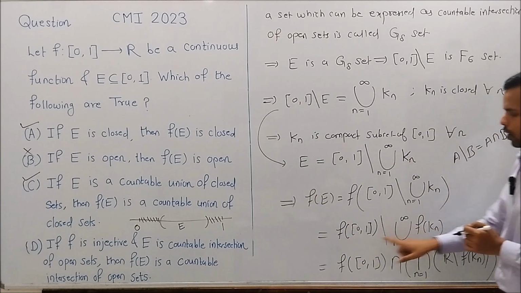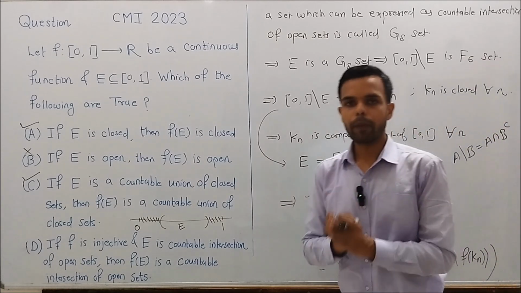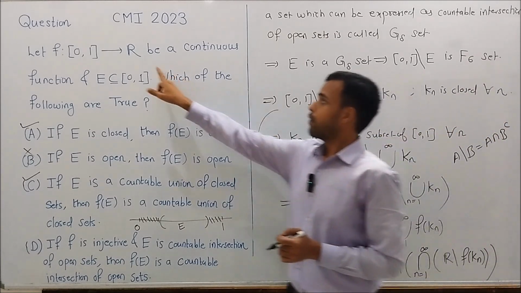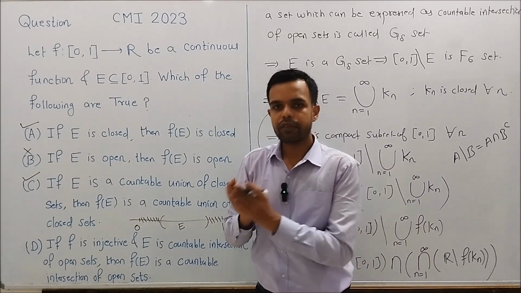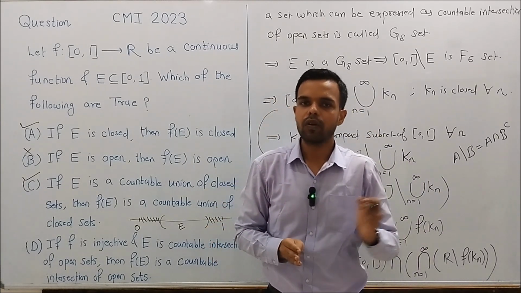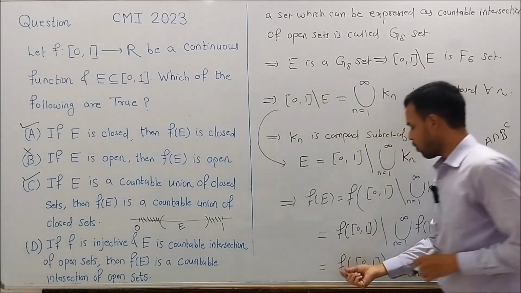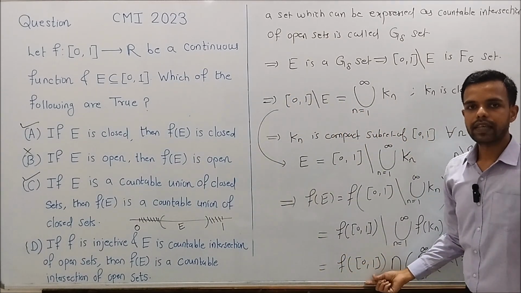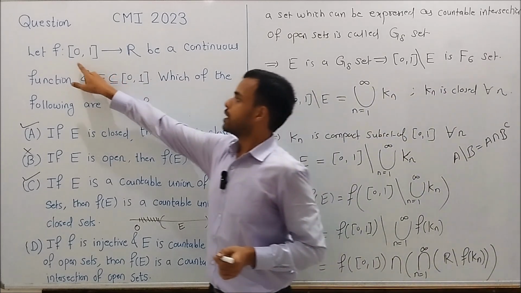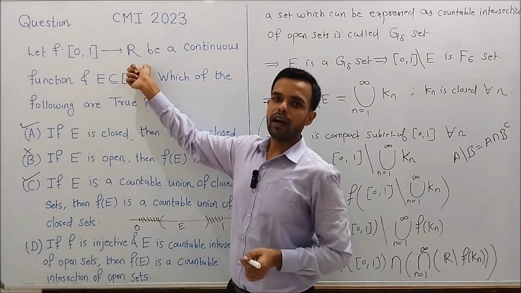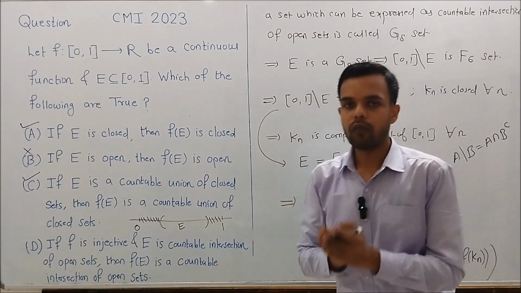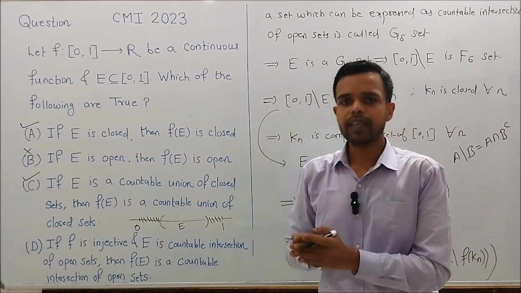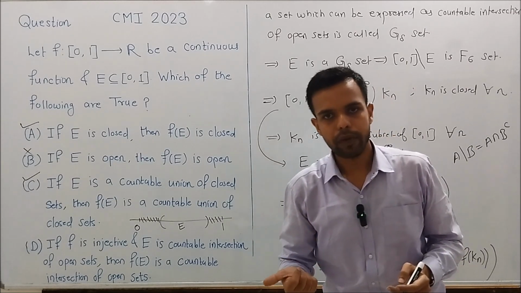Now note that closed interval 0, 1 is a compact set and F is a continuous function, and by properties of continuous functions, a continuous function maps a compact set to a compact set. So F of closed interval 0, 1 is a compact subset of R. And we know that a compact subset of R is closed and bounded.